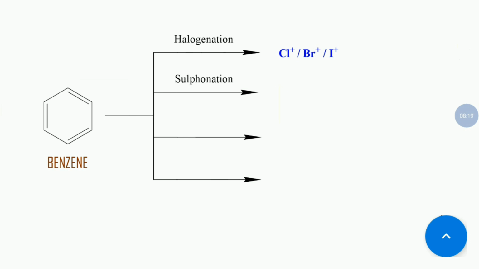For sulfonation, SO3 electrophile is required. Next is nitration. For nitration we require NO2 electrophile. Next, Friedel-Crafts. Very important. For Friedel-Crafts we require CH3 electrophile or C2H5 electrophile. So we are going to learn about all these things one by one.